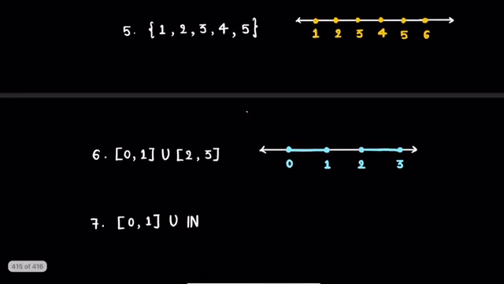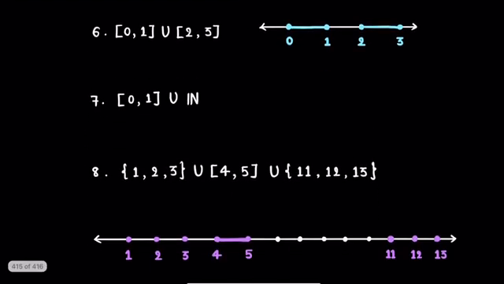Next example is union of interval 0, 1 with interval 2, 3. Now as both these intervals are closed intervals, they will form closed subsets of real numbers and hence their union will be again a closed subset of real numbers. So this will be an example of a timescale. Next example is union of interval 0, 1 with set of natural numbers. Again both these sets are closed subsets of real numbers, so their union will be a closed subset of real numbers, hence it will form a timescale.